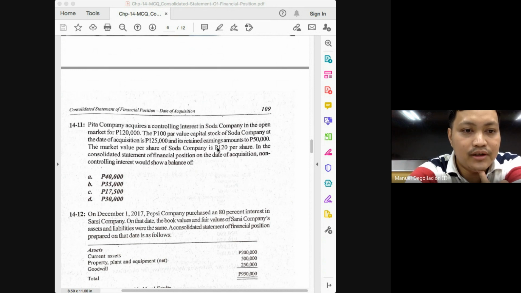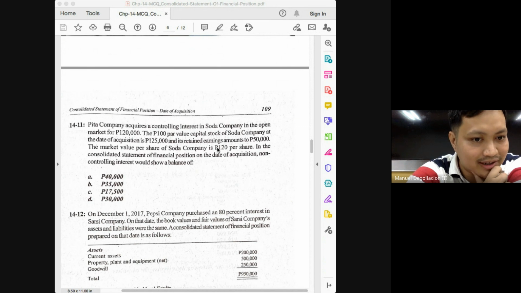Okay, are we asked for the value of the NCI? So what do we do? Consideration of 120 divided by 80%, that will give you 150,000. Okay, that means if the value of the company as a whole is 150 and the consideration for 80% stake is 120, that means the presumed fair value of the remaining 20% must be 30,000. But again, I always want you to check, class. Or is it possible to check? No, we're not given the fair value of the net assets. So let's leave it at 30,000. The fair value of the NCI must be 30,000. That's it.